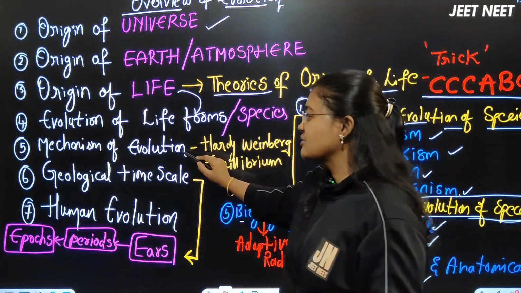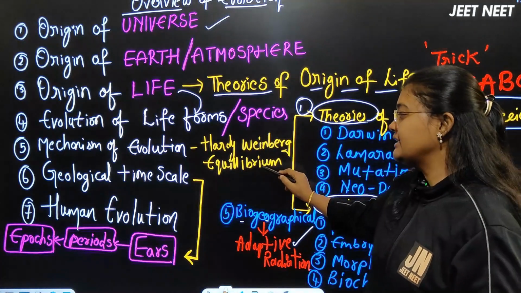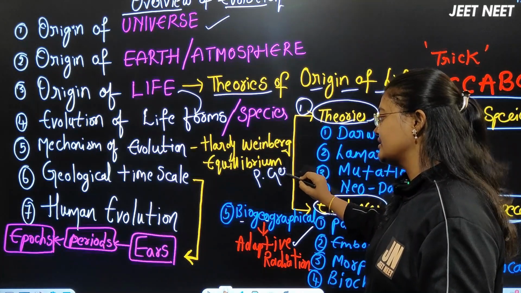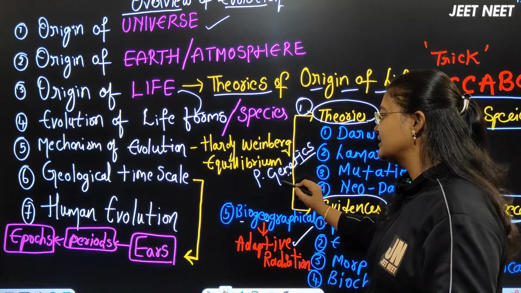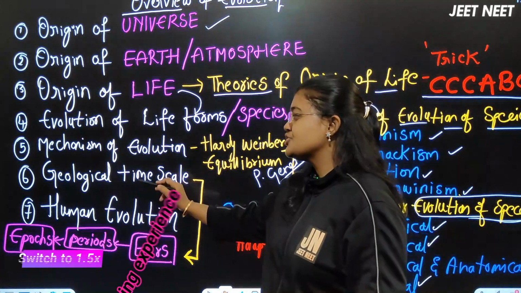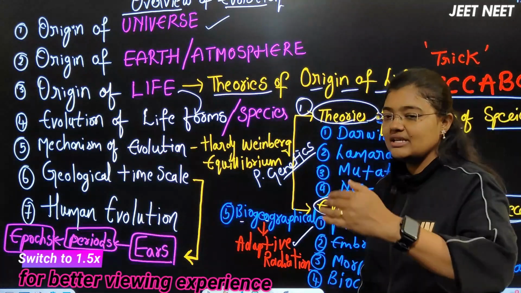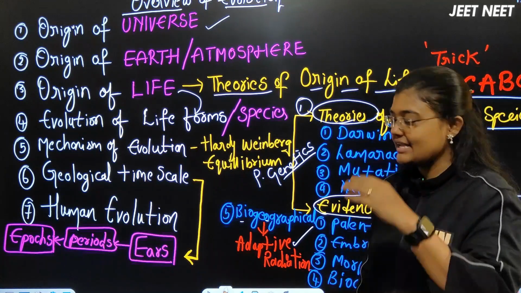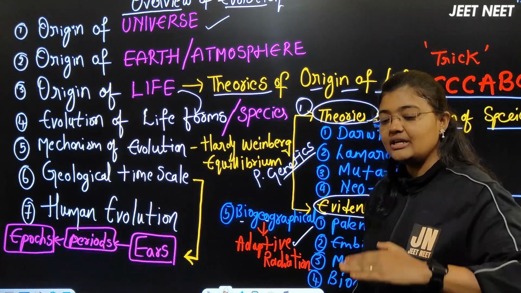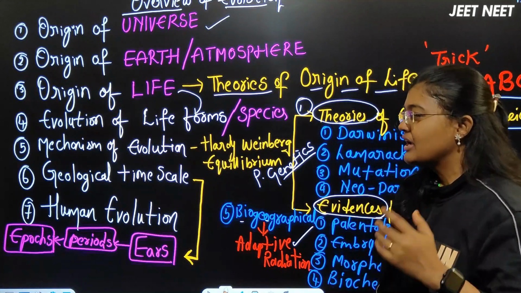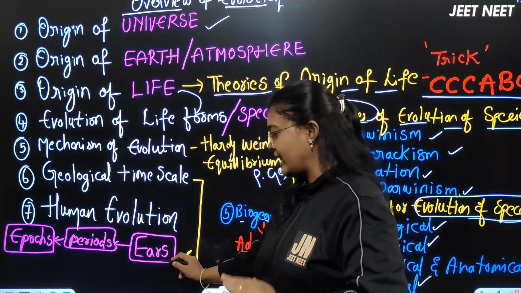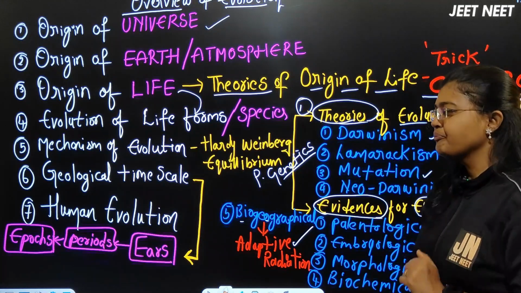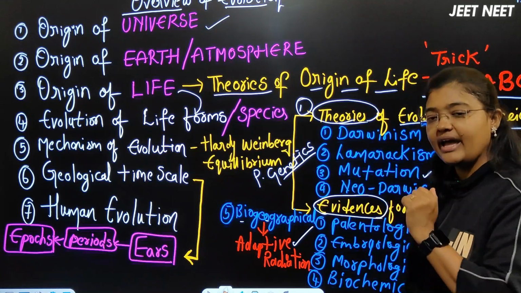After that, the mechanism of evolution, how it happened. Under that they have given one example, the Hardy-Weinberg principle, which we can consider as population genetics. And next one, the geological time scale. Geological time scale is considered as the period of time since the earth was first formed. It is again divided into eras, periods, and epochs. You will understand in detail when you watch these videos properly, right? Seventh, the last one, is human evolution.